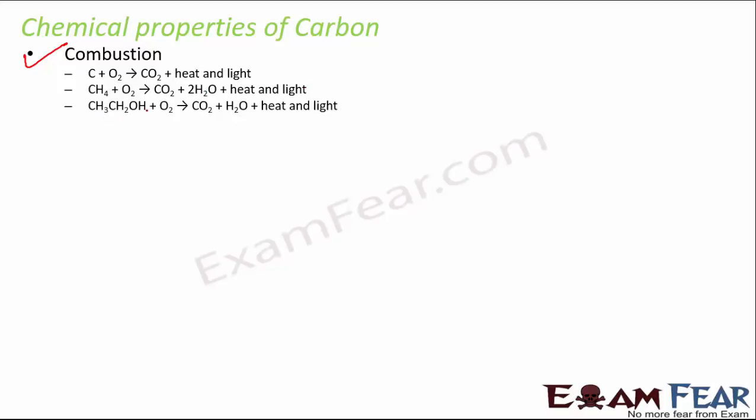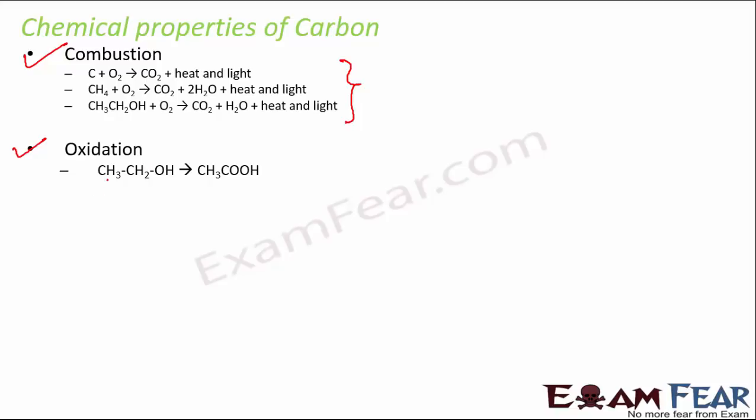Similarly, this is ethyl alcohol. It combines with oxygen to form CO2, H2O plus heat and light. So whether it is carbon or carbon compounds, they all combine with oxygen to give carbon dioxide, heat and light. Now let's talk about oxidation. What is oxidation? It is similar to combustion, but it is like controlled combustion. So in this case, a lesser amount of heat is produced.